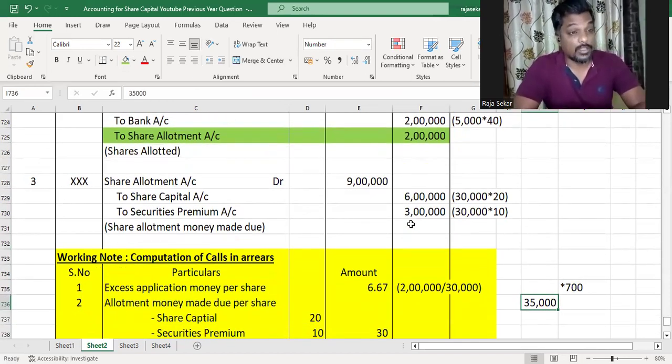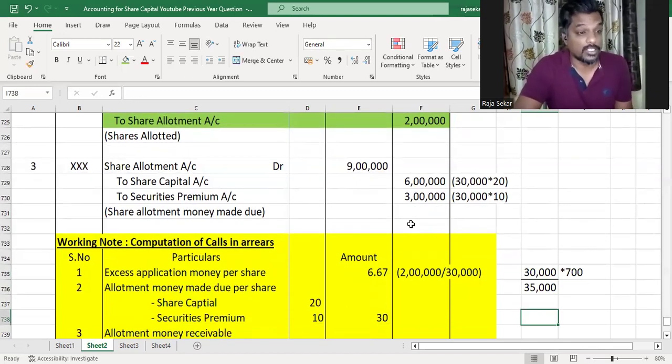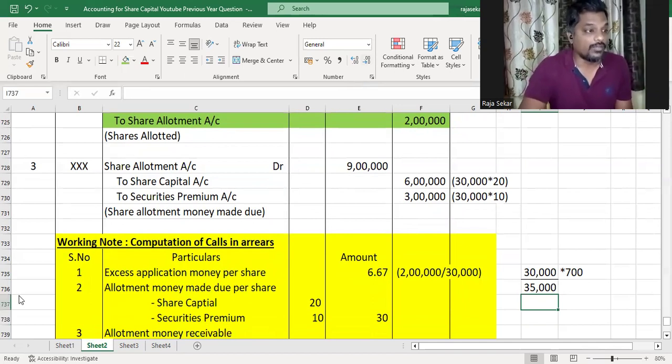We received 40,000 applications, 5,000 we rejected. On the remaining 35,000 applications, we made pro rata allotment. So it will be 35,000 here. And the total number of shares on which pro rata allotment was made in the numerator, to find the total number of shares held by this shareholder. So if you work this out, you can find out that the 3,000 will get cancelled with this 3,000. The 7 gets cancelled once and it becomes 5 times. And the 5 can be cancelled with this 30 or 6 times. So what you're left with is 600 shares. So Yogesh had been allotted 600 shares. Understood or not, my dear children?